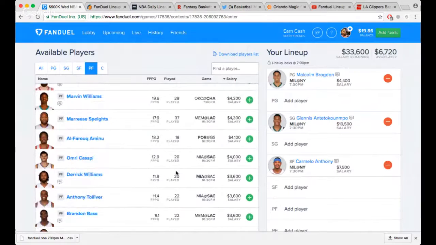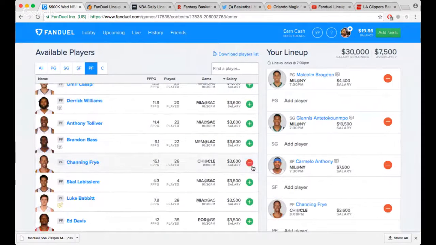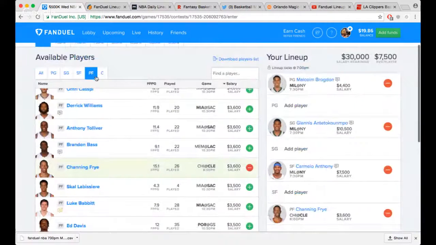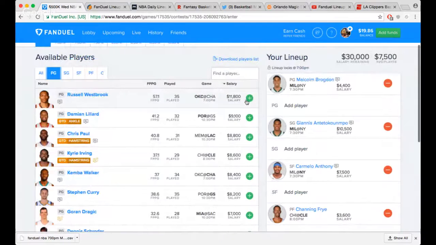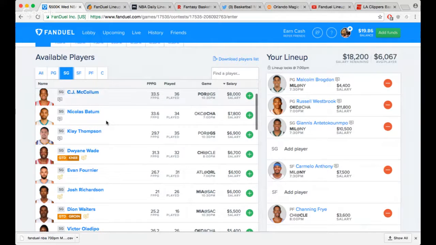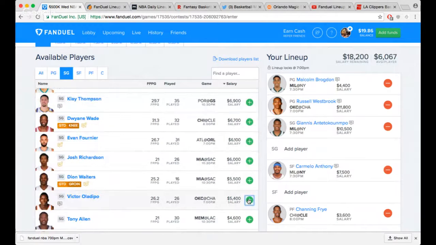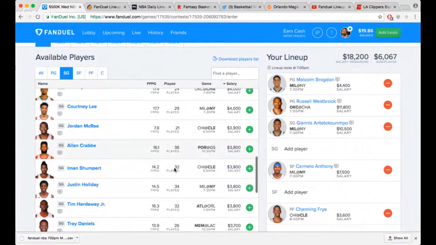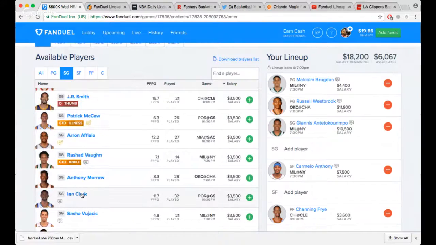Let's see, are there any punts here? We could go Channing Frye. I'm just saying, man. I'm probably not gonna have much exposure to him either, but we're just trying to build something right here. So of course we want the highest scorer of the day. I think Russell Westbrook is probably gonna be the highest scorer today, if not Giannis. I don't know if any of these point guards in this situation have 60-point upside, so we're just gonna put Westbrook in this lineup for lineup's sake. For a second shooting guard, you can even give me some Oladipo. But we're gonna see if there's any guy down here we could get behind. Allen Crabbe. I like Ian Clark a little bit, man.